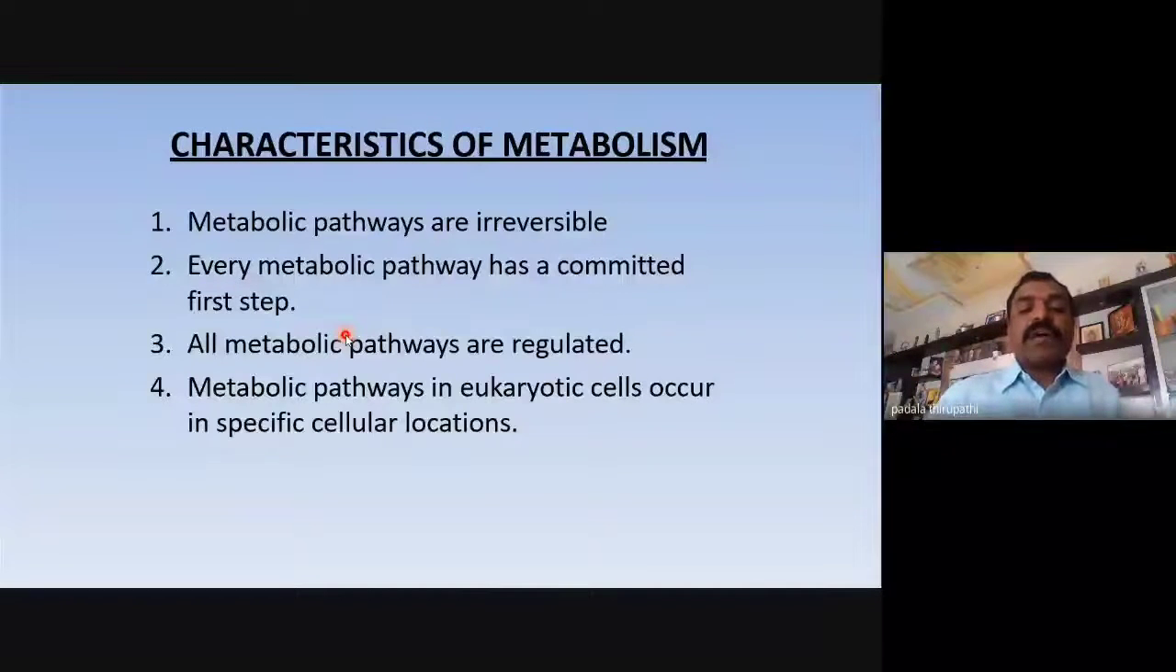Then metabolic pathways in eukaryotic cells occur in specific cellular locations. Remember here, why? Because eukaryotic cells contain different cell organelles, and each cell organelle has different functions. So that's why metabolic pathways in eukaryotic cells occur in specific cellular locations. Whereas prokaryotic living organisms do not contain any cell organelles, so all metabolic pathways take place in the cytosol or cytoplasm.